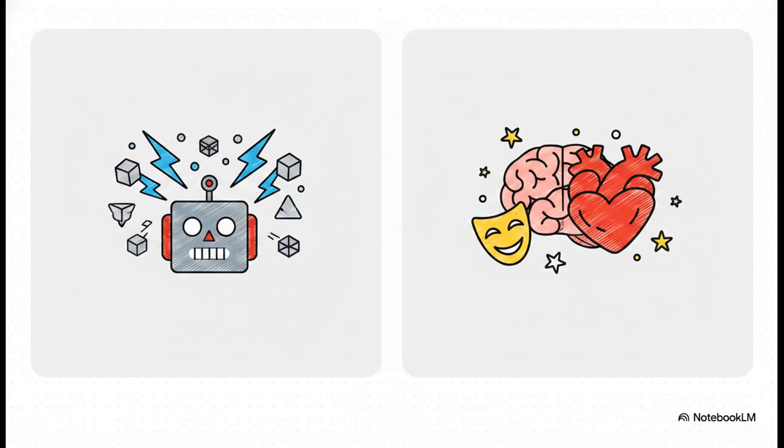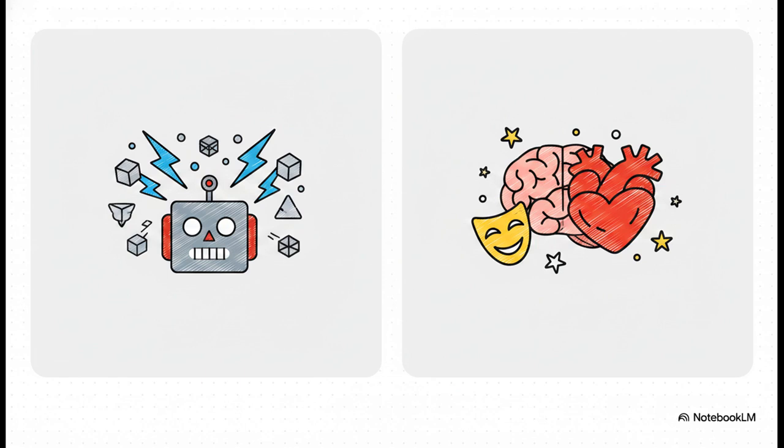Okay, listen up, because this is an absolute classic exam question. They are almost certainly going to ask you to contrast artificial intelligence with human intelligence. Here's what you need to remember. AI is all about pure data processing, super speed, and programmed logic. It can process trillions of data points in seconds, which is mind-blowing.